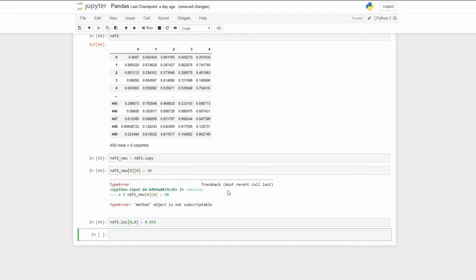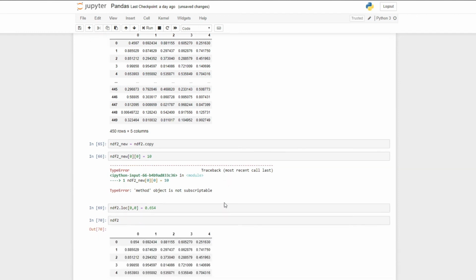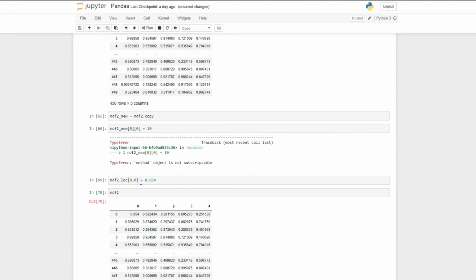Now if I run it, it will run properly. Now you can see there is no warning. Now if I print ndf2, you can see these changes have happened, but it is not showing any kind of warning. So in this way you can get rid of the warning. You just need to use this .loc. Instead of writing two square brackets, you can just write one square bracket, and inside this the row and column name, and before that we have to use this .loc. That's it.